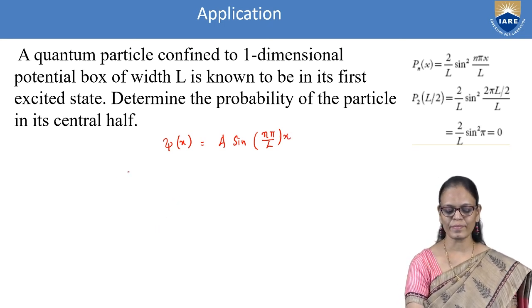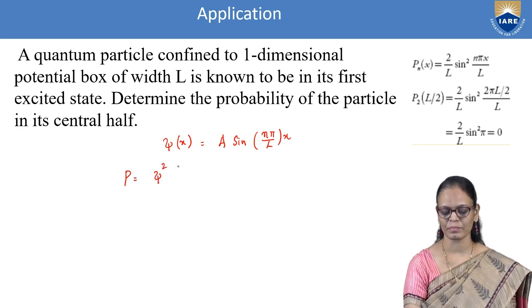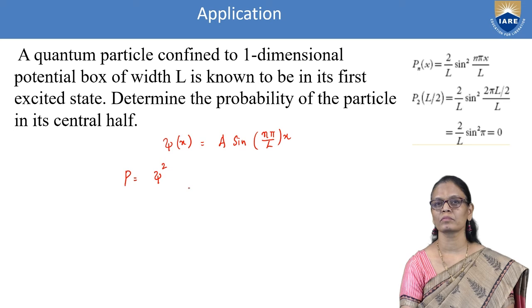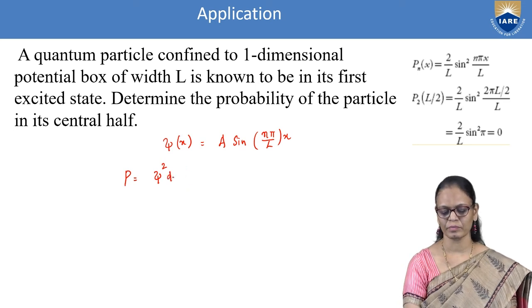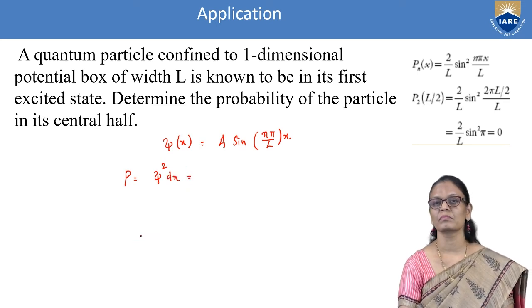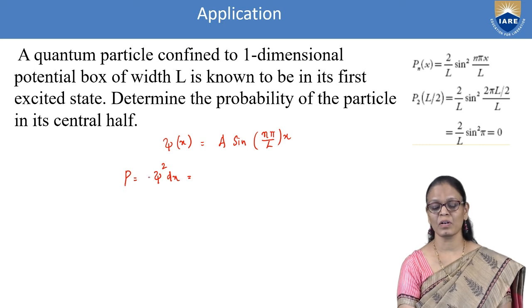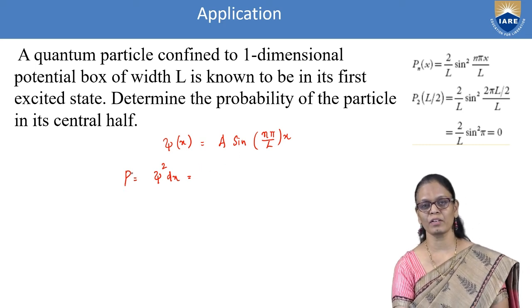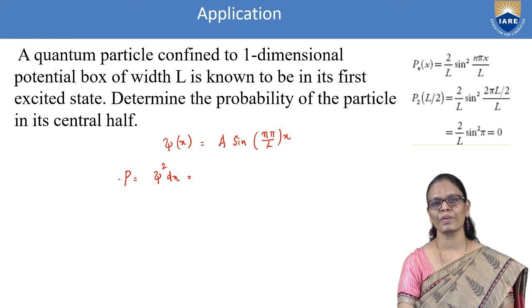Now we have seen that the probability is always given by psi square dx, because psi is not an observable quantity. If we have to find the probability, we always have to talk in terms of psi square dx.